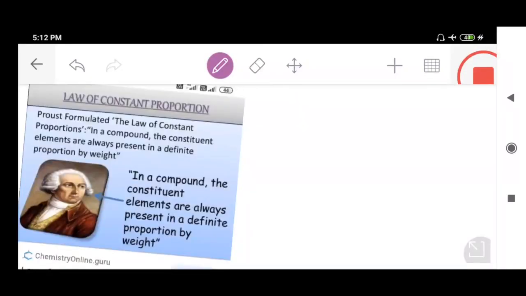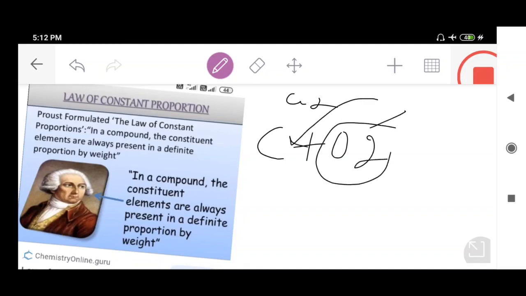Another example of the law of definite proportion is the formation of carbon dioxide. For example, carbon dioxide can be formed by burning coal. For example, this is coal. The moment we pass oxygen through this coal, oxygen has the ability because it helps in burning. So that's why I told you people, the moment we burn this carbon in presence of oxygen, there will always be the formation of carbon dioxide.